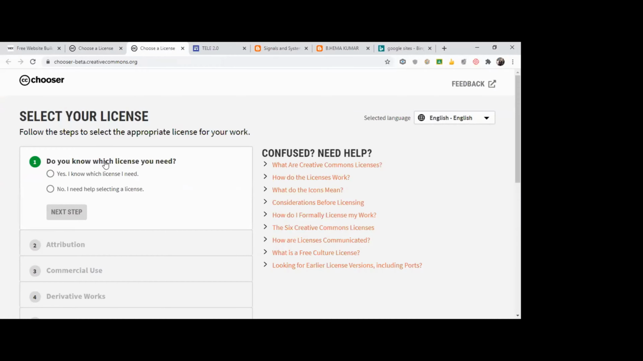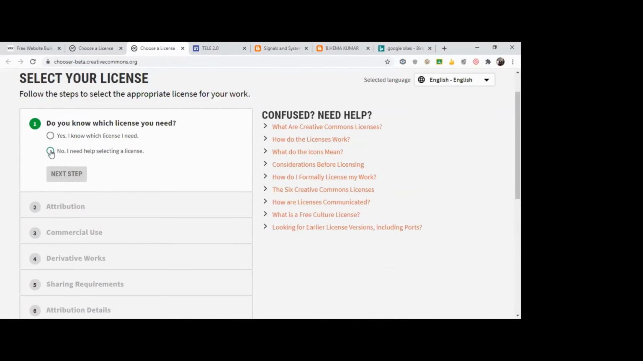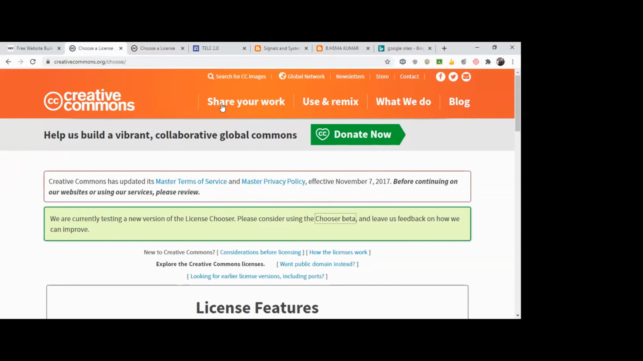Okay. So do you know which license you need? Suppose I know, yes, I know. You can directly go to the last step. Say I don't know what type of licensing I have to choose. Then I click on this one: no, I need help selecting a license. Okay. Everyone has gone into this. So creativecommons.org. Click on share your work. As soon as you share your work, you'll get a window. In that, you click on get started. Get started. Once you click on get started, you are getting this window.